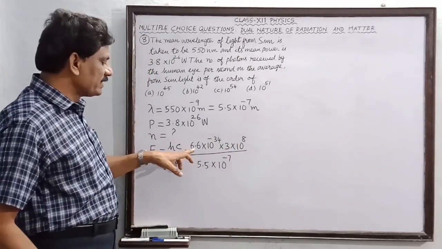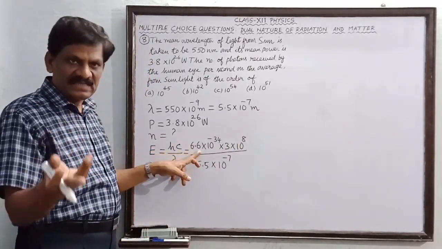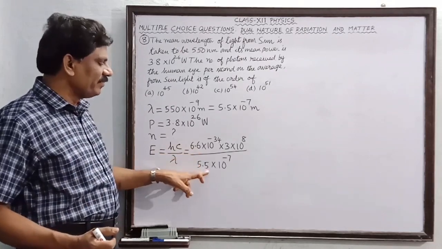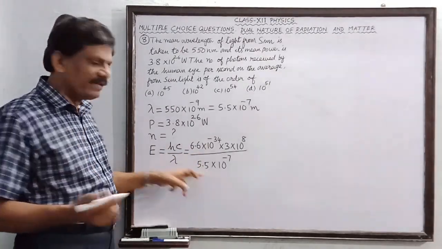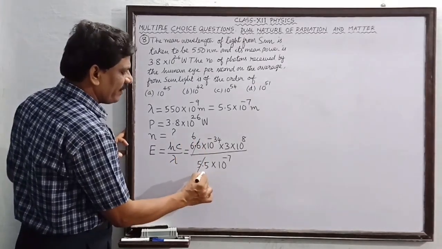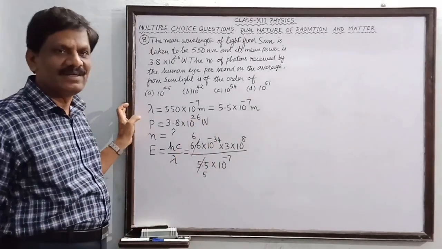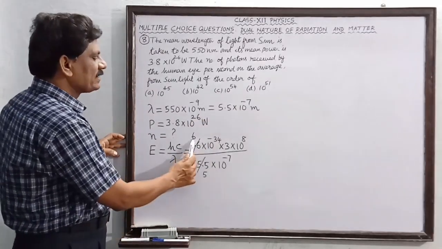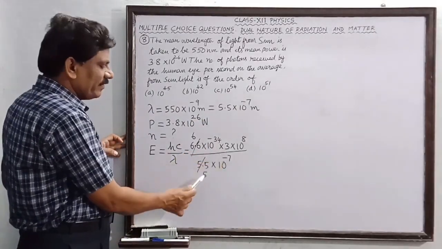Okay students, now 6.6 multiplied by 10 will become 66. 5.5 multiplied by 10 will become 55. So this is 11 sixes, this is 11 fives. Understood? Okay. So 6 into 3 is 18 divided by 5.